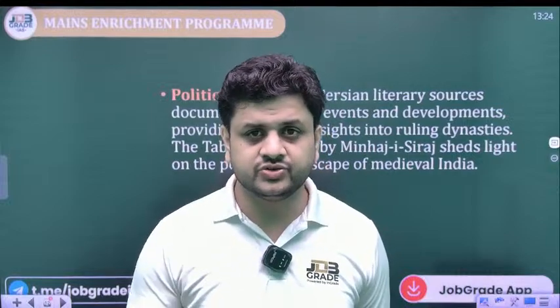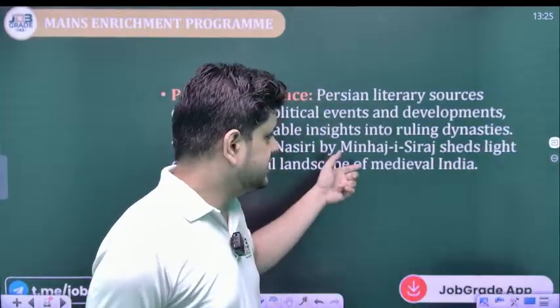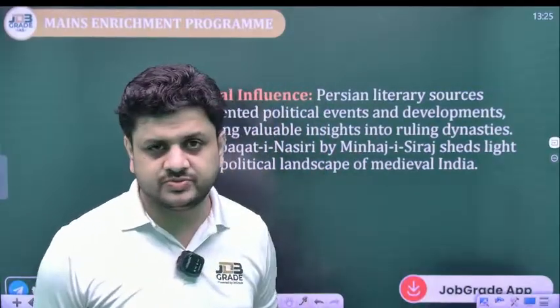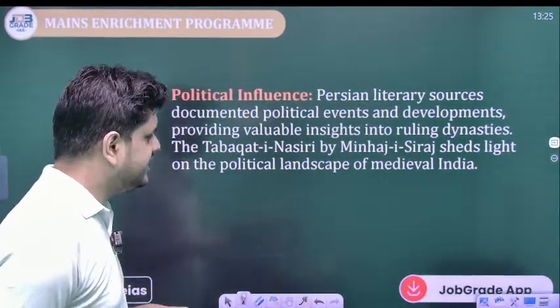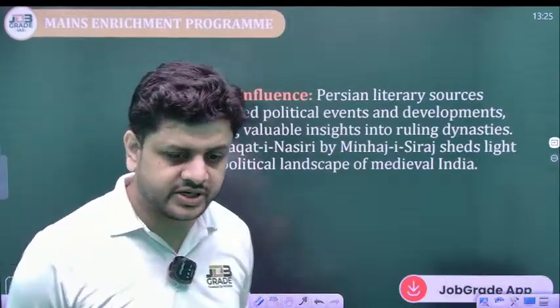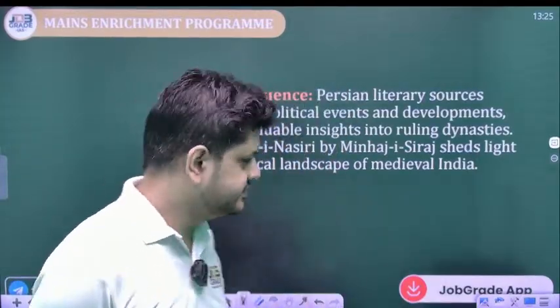And he introduced the system of Sijda and Paibos. So this is all narrated in his book Tabakat-e-Nasiri by Minhaj-e-Siraj, which sheds light on the political landscape of medieval India.